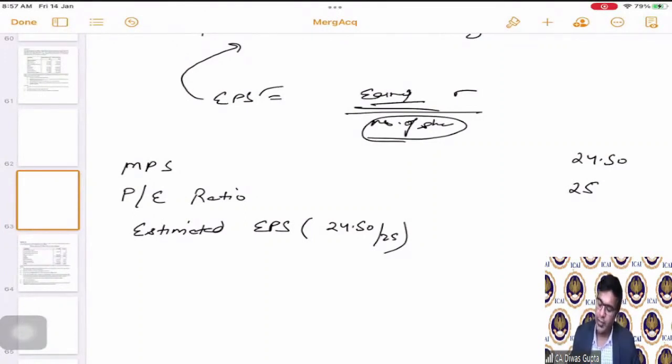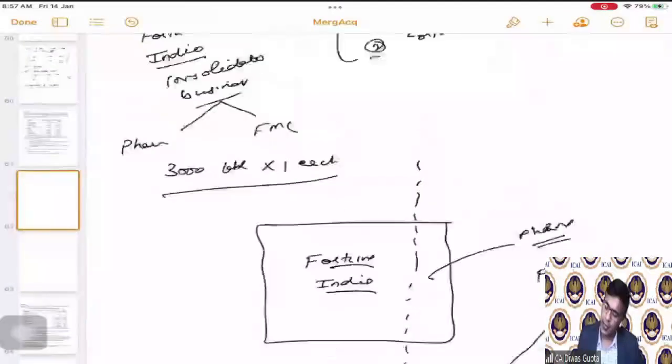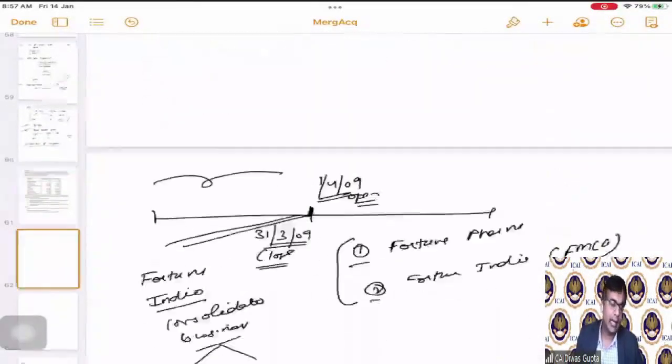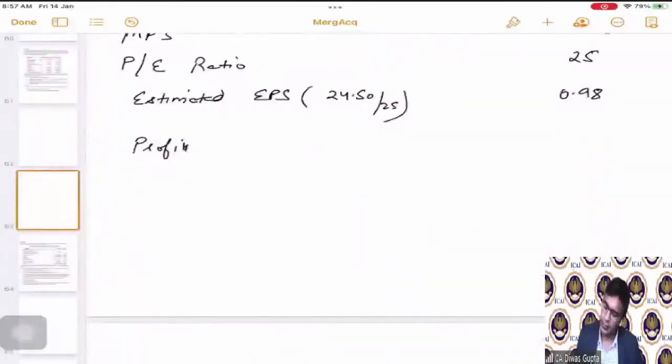24.5 divided by 25. So MPS divided by the PE ratio gives you the estimated earnings per share. Correct? That comes out to be 0.98. Now we have come to know that what is the estimated earnings per share, what is the profits that are given in the question for the new company is 1470 lakhs. 1470 lakhs.